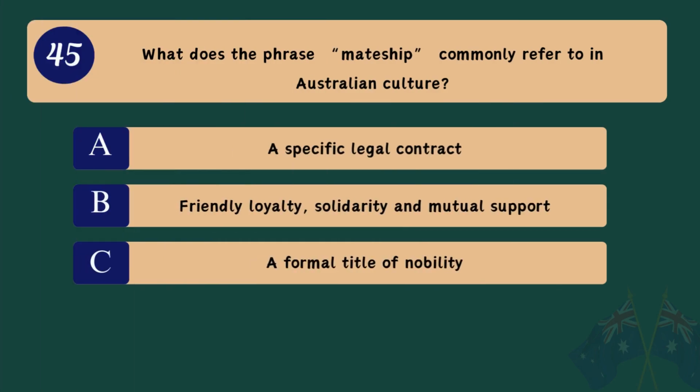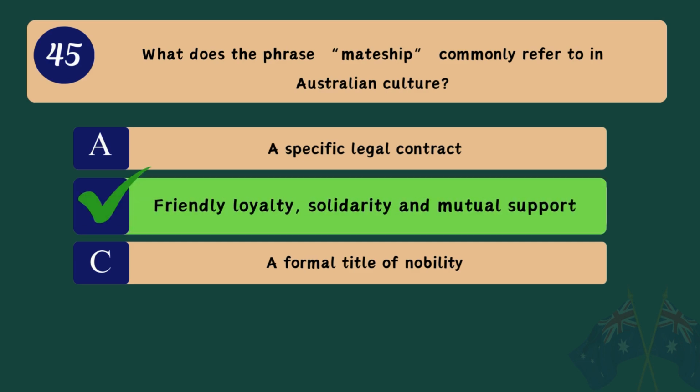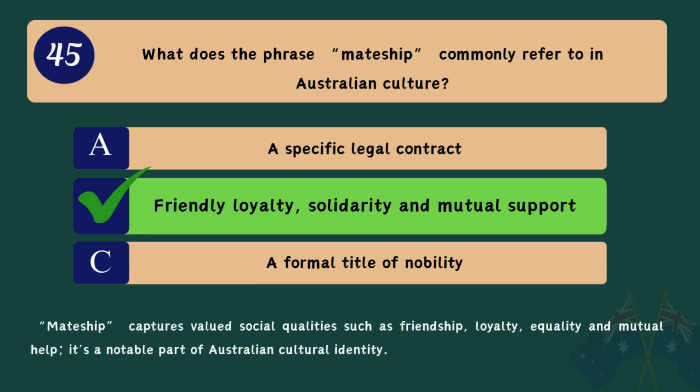Question 45. What does the phrase mateship commonly refer to in Australian culture? A. A specific legal contract. B. Friendly loyalty, solidarity, and mutual support. C. A formal title of nobility. Correct answer. B. Friendly loyalty, solidarity, and mutual support. Mateship captures valued social qualities such as friendship, loyalty, equality, and mutual help. It's a notable part of Australian cultural identity.